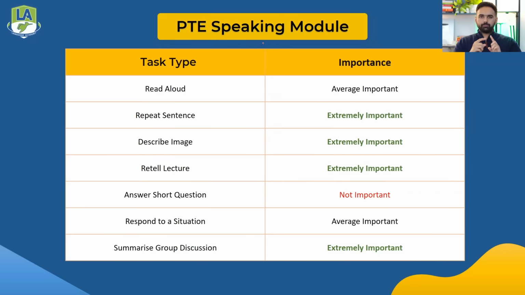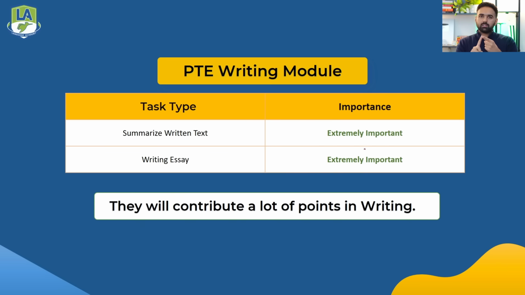Let's start with speaking. Read aloud, I'll put this in average importance. Repeat sentence, extremely important. Describe image, extremely important. Retell lecture, extremely important. Answer short questions, not important. Respond to situation, average importance. Summarize group discussion, extremely important. Summarize written text and essay, extremely important because now they're going to give you a lot of points in writing.